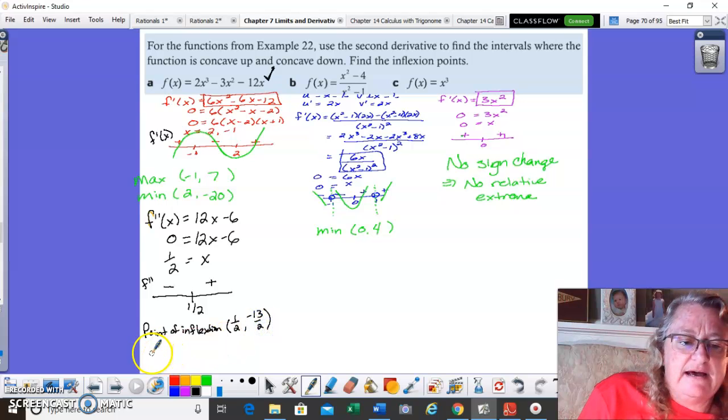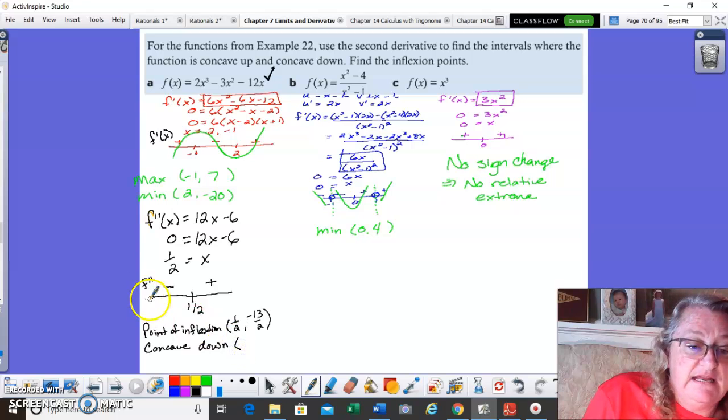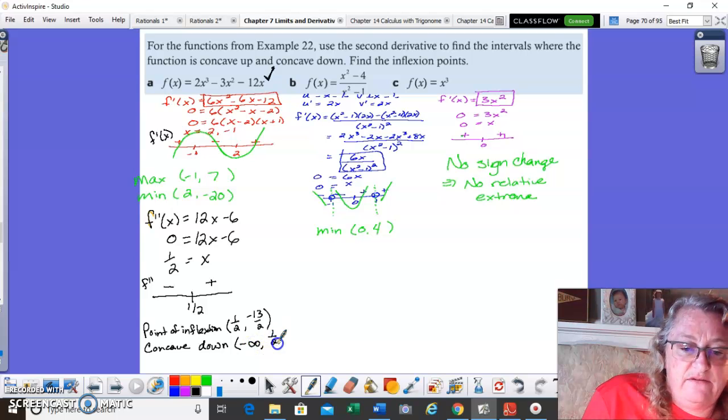Okay. And I can say it is concave down from negative infinity, which is down here, to 1/2. So negative infinity to 1/2. And it is concave up from that point on, so from 1/2 to positive infinity.